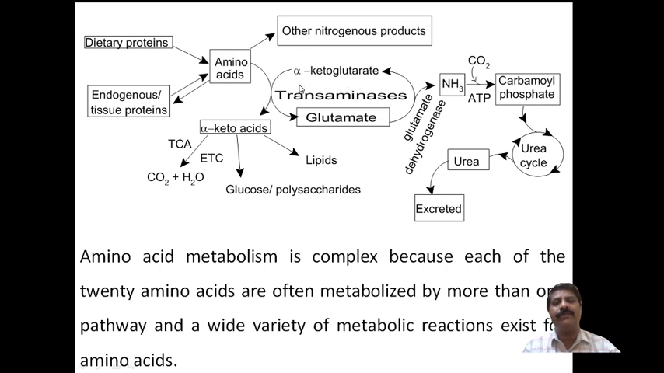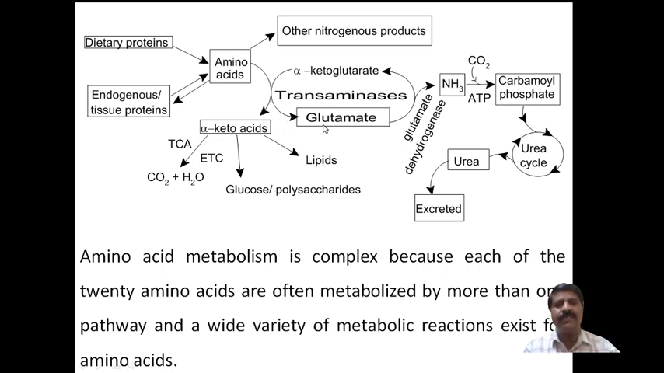alpha ketoglutarate, and forms two products here. One is alpha keto acids and another one is glutamate. Here the alpha keto acids further undergo the TCA cycle, tricarboxylic acid or Krebs cycle, in which the final products will be carbon dioxide and water in the presence of the electron transfer chain system, and some of the keto acids convert into glucose or polysaccharides, and some of it is converted further into lipids.